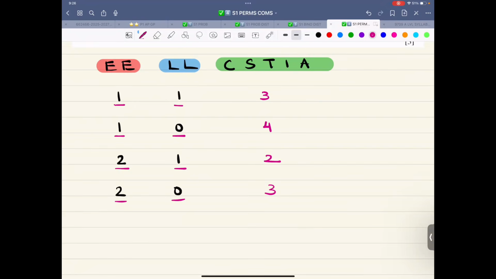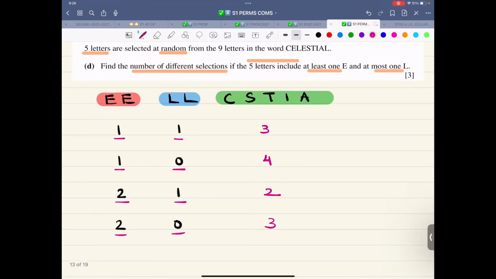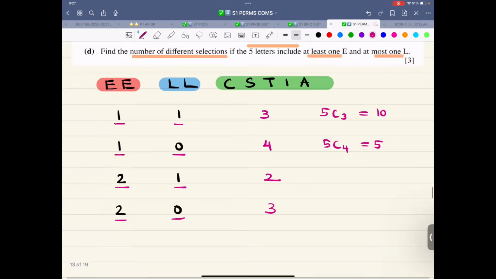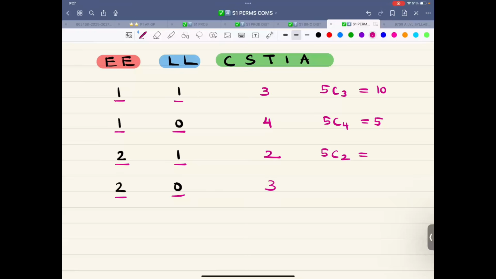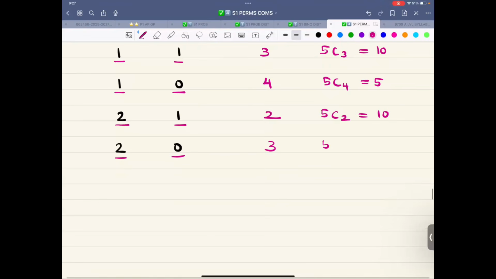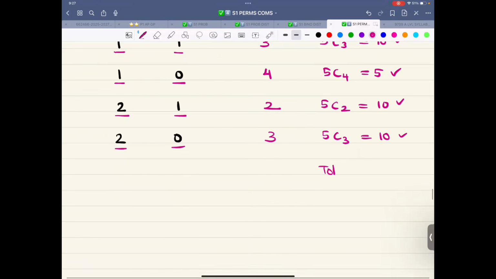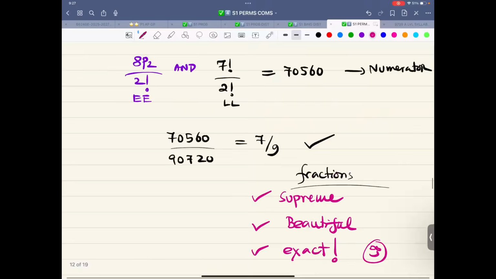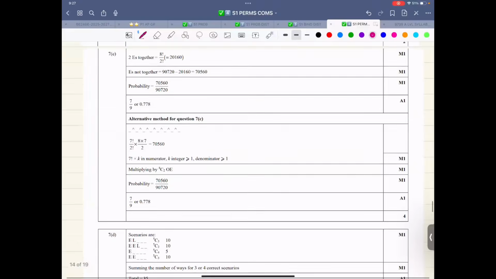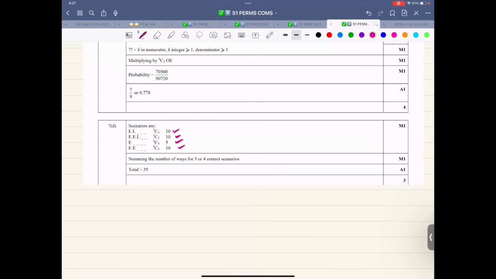Now write down all the options. Again, the photocopy paper example. This is 5C3, which is 10. This is 5C4, which is 5. This is 5C2, which is 10. This is 5C3, which is 10. So 10 and 10 and 10, that is 30 plus 5. The total is 35. And the probability thing we already checked. Last one: 10, 10, 5, 10, 35, all good, all clear.